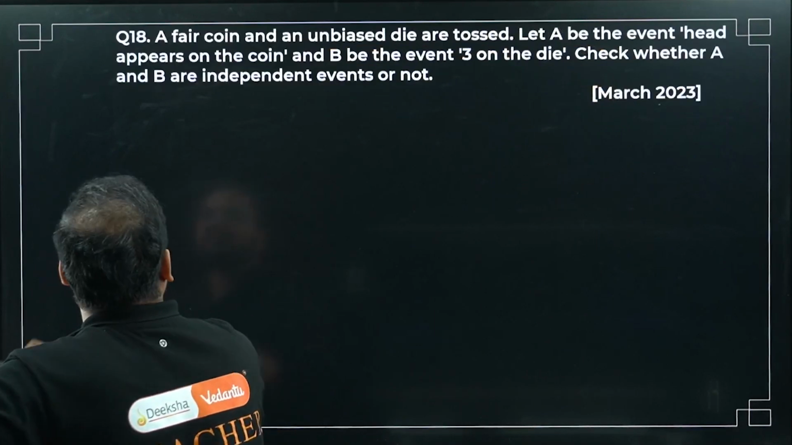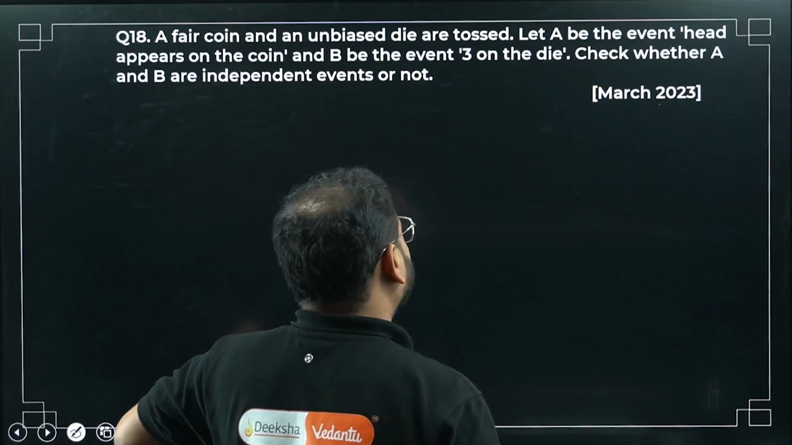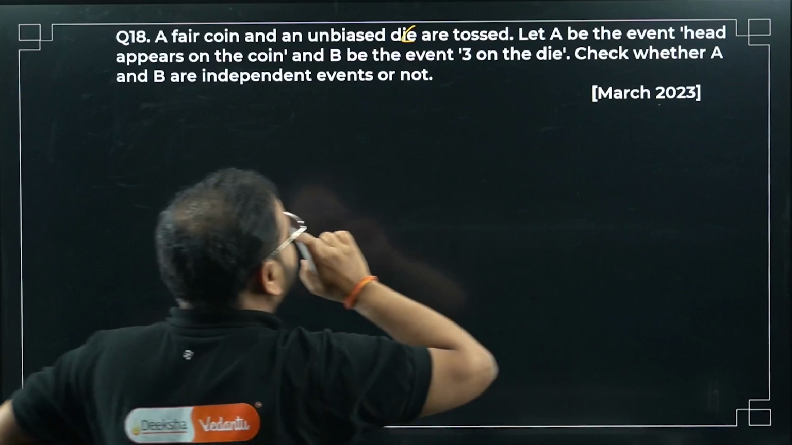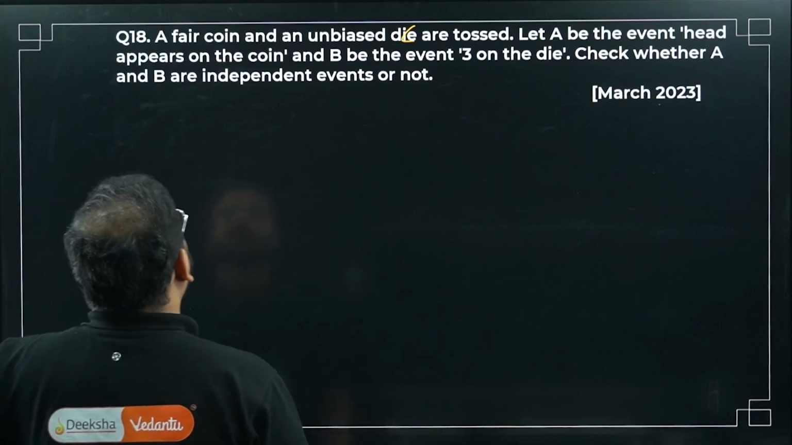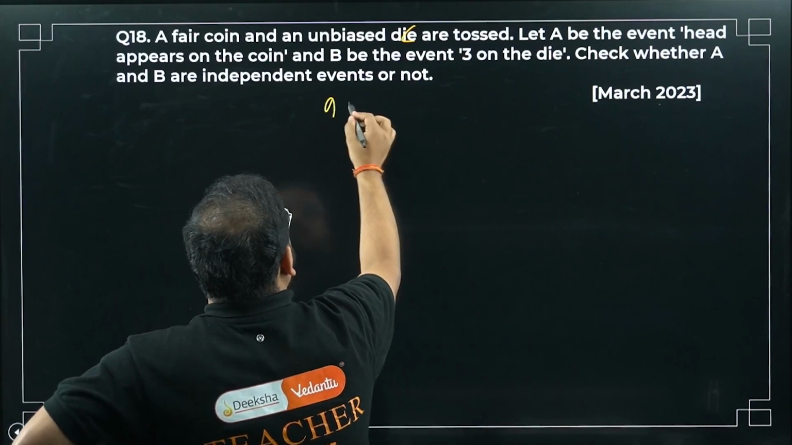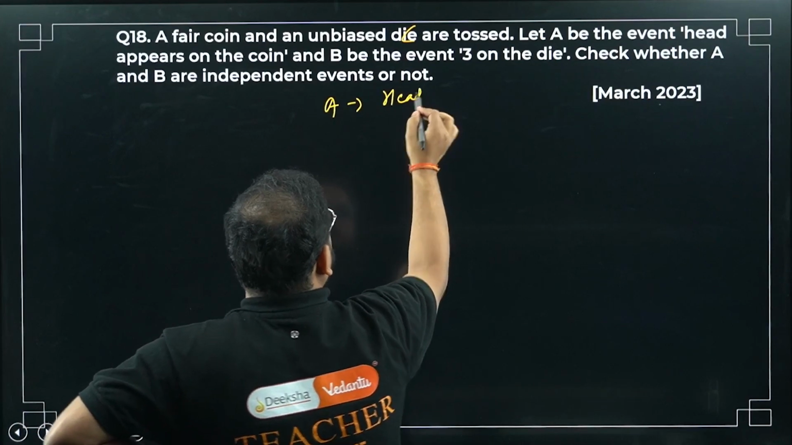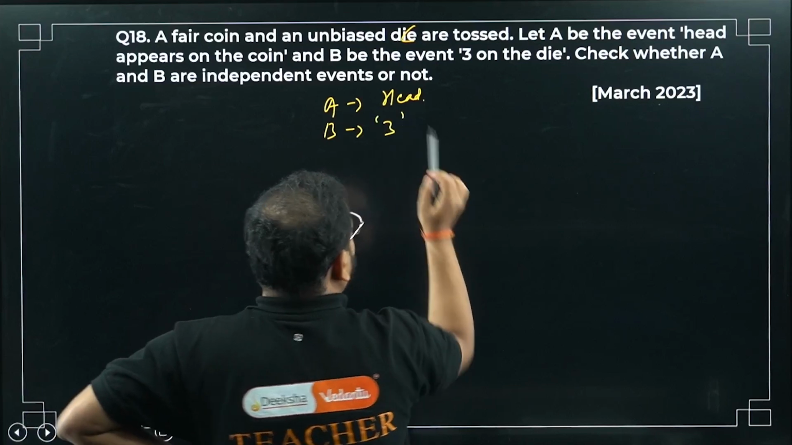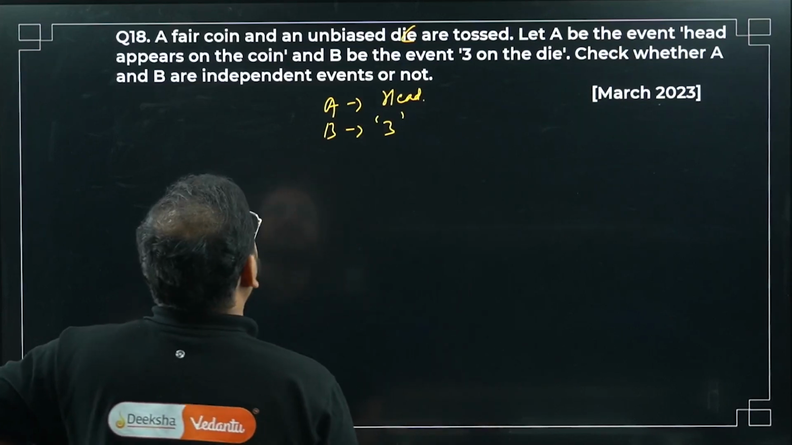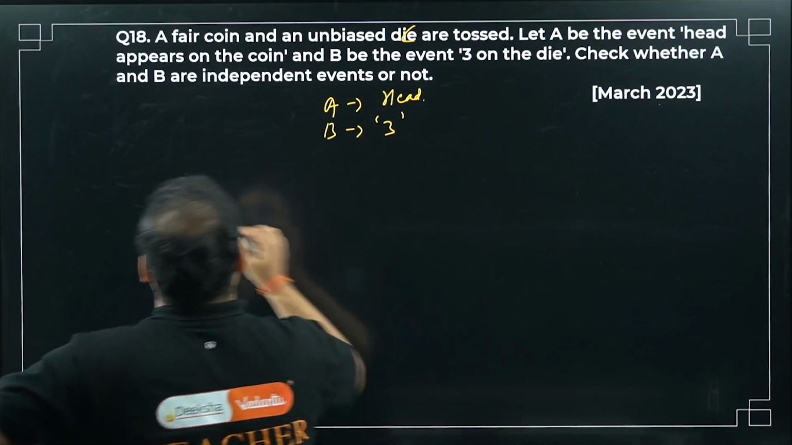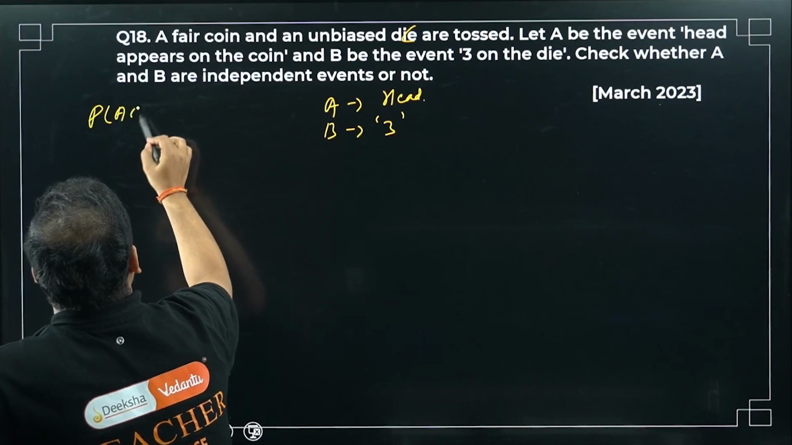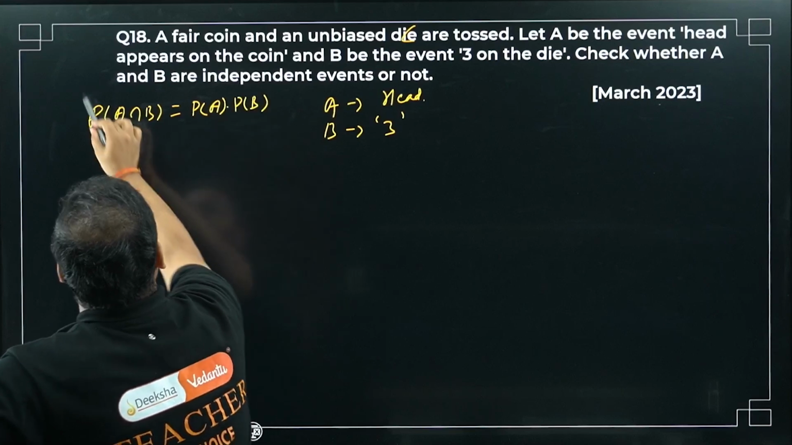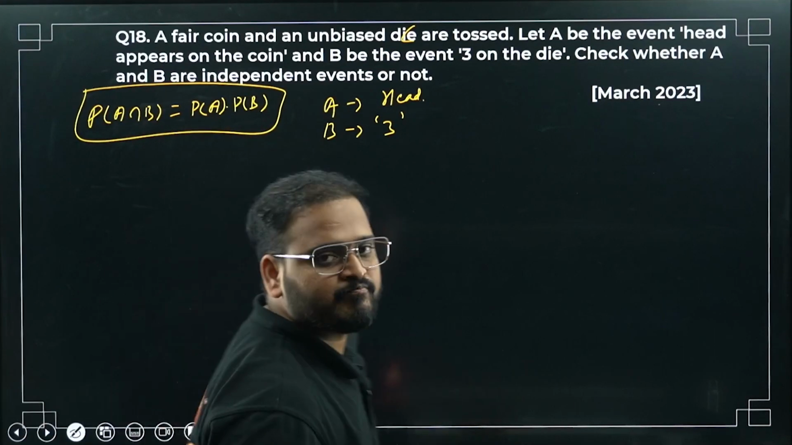Moving on with question number 18. A fair coin and an unbiased die are tossed. Let A be the event of getting a head, and B the event of getting a 3 on the die. Check whether A and B are independent events or not. Basically, the probability of A intersection B should be equal to P(A) times P(B). This is the condition for checking independent events, right?